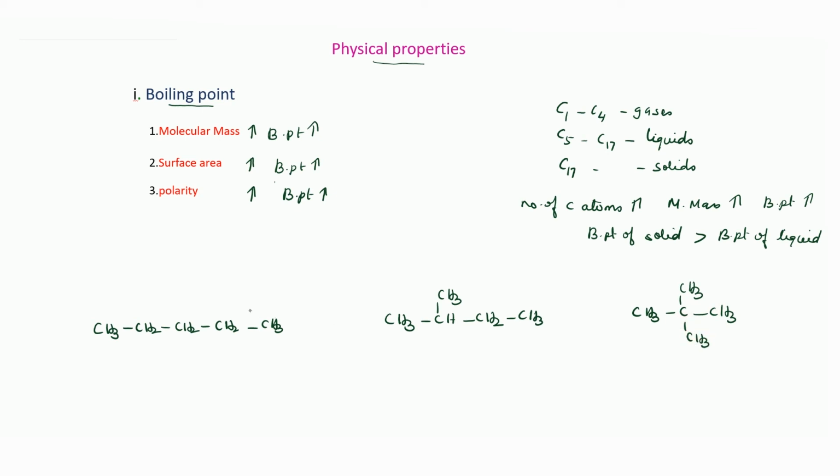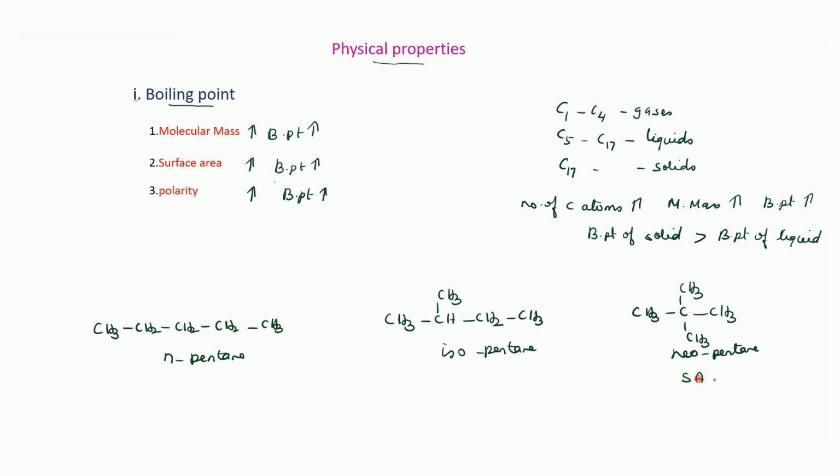So here this is a straight chain. Since it's a straight chain with 5 carbon atoms, it is called normal pentane, that is n-pentane. And this is having an iso group and 5 carbon atoms, so it is isopentane. And here you have neopentane. And this neopentane has a less surface area.